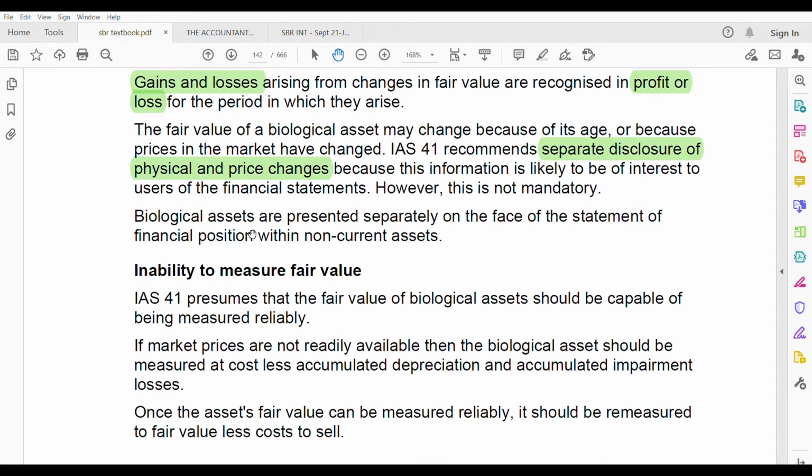Biological assets are presented separately on the face of the statement of financial position under non-current assets. Okay. So biological assets are under non-current assets.